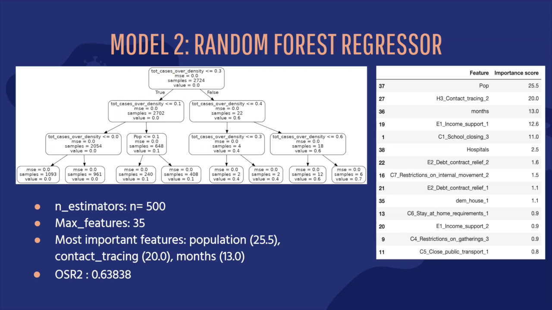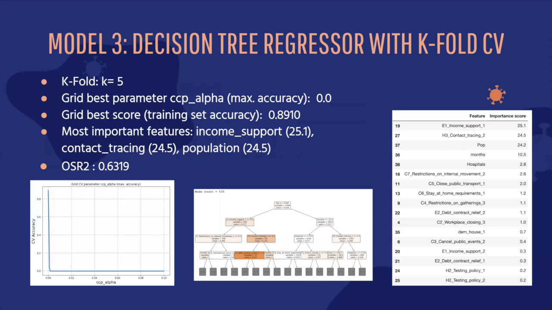The next model that we did is the decision tree regressors with k-fold cross validation. We set k to be 5. After training with the best parameters, our best accuracy is about 89%. Some of the most important features for this model are income support and contact tracing. The out-of-sample R-squared for this model is about 63%.